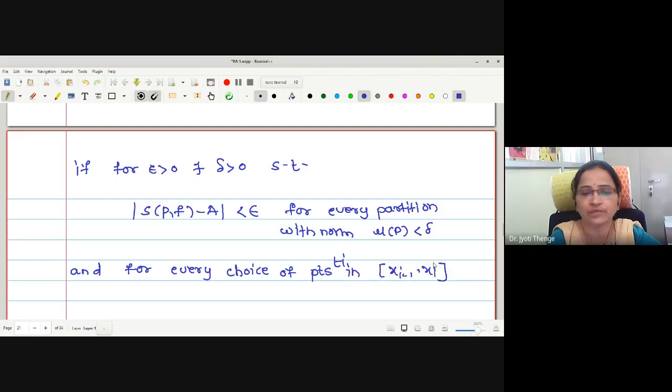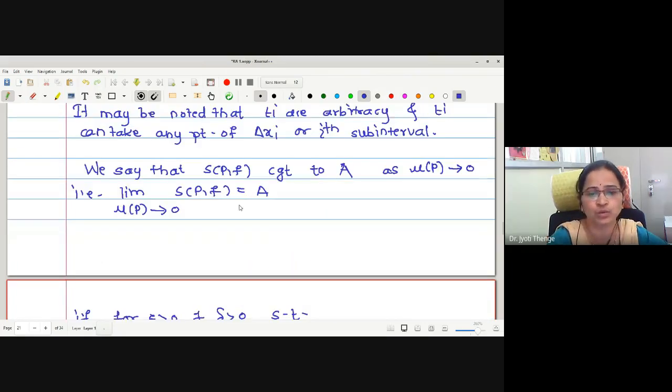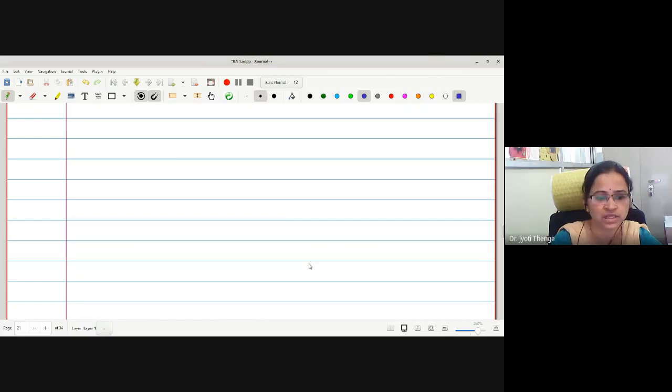Whenever this Riemann sum converges to A, where A is the area bounded by the curve, we say that the function is integrable. If it does not, the function is not integrable. This is the simple conclusion. Therefore, let us write it in terms of a definition, and we are going to call this the second definition. And what will be the first definition of integrability? This was given by Darboux. Can anyone repeat the first definition of integrability?